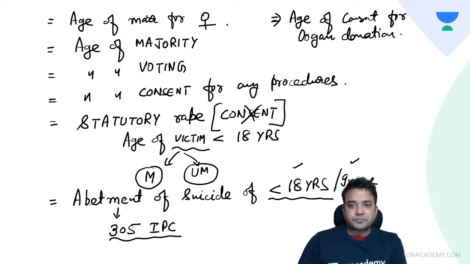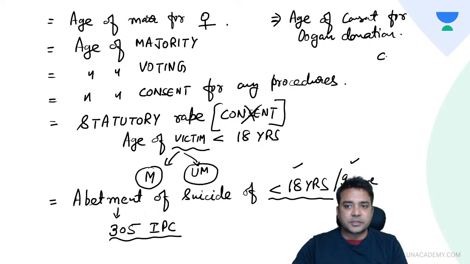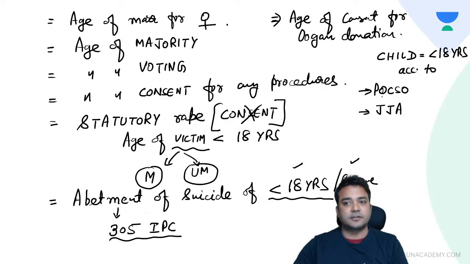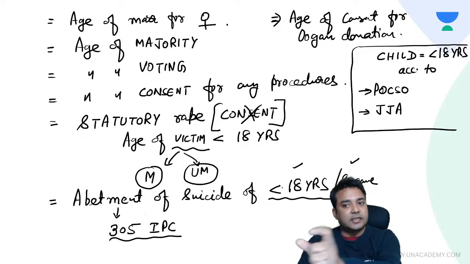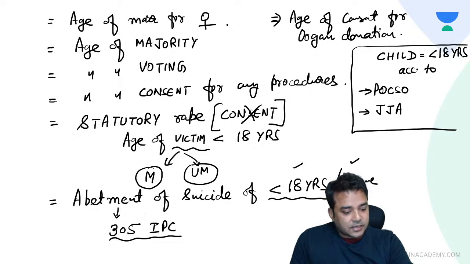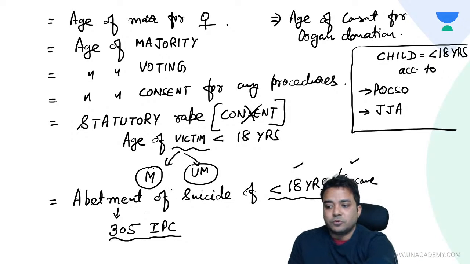Who is a child in India? A child is a person less than 18 years old. According to which act? According to the POCSO Act, Protection of Children from Sexual Offences Act, and the second one is the Juvenile Justice Act. So these are two important acts where the first line is like this: a child is a person less than 18 years old in India. Legally, this is the legal age. So 18 years is to be remembered, it is very important.